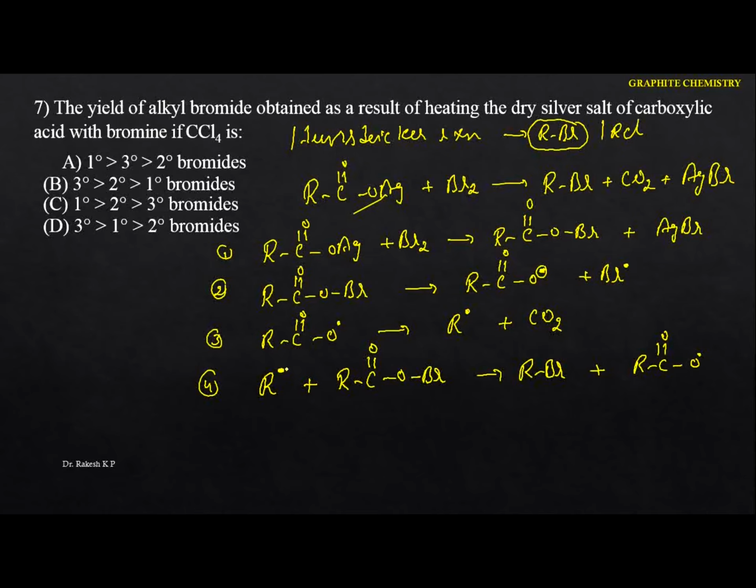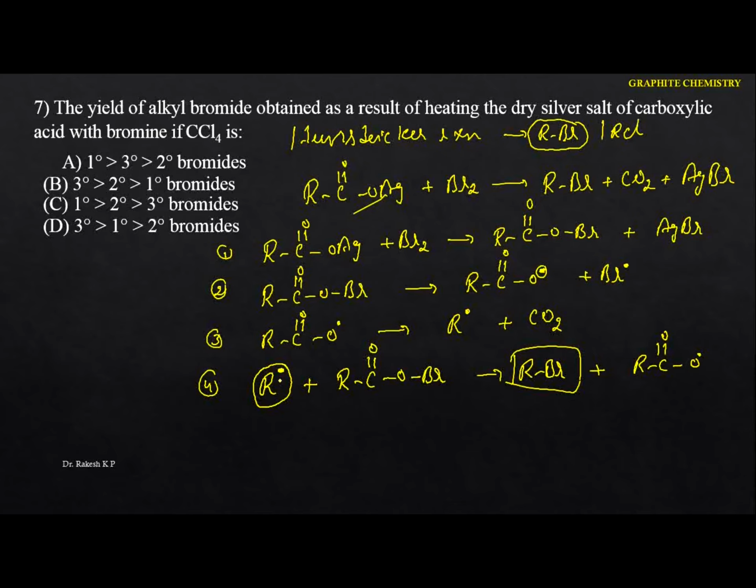Just see this one. If the alkyl group is primary, if it is a primary radical, it has the least steric hindrance compared to the tertiary. Hence here it easily goes to the bromine to form the alkyl bromide. Suppose you take the tertiary, due to the steric hindrance the reactivity becomes less. But the general concept is that tertiary free radicals are more stable than secondary, which are more stable than primary.